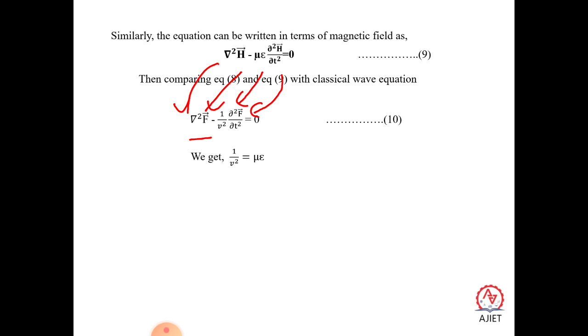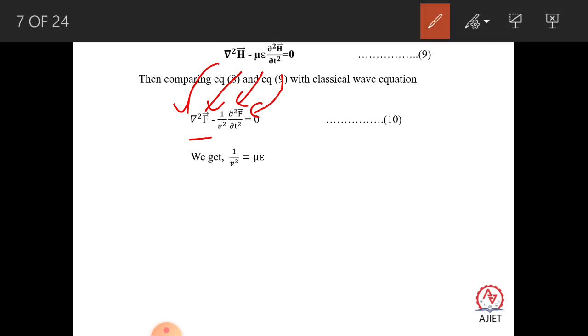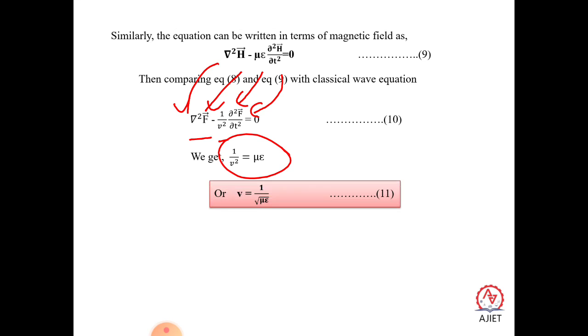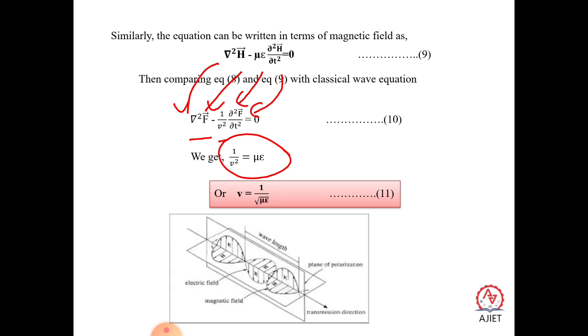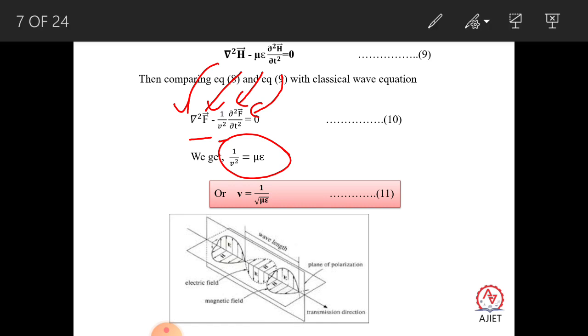So when you compare, in the place of 1 by v square we have mu into epsilon. That's a very important equation: 1 by v square is equal to mu into epsilon, or v is equal to 1 by square root of mu into epsilon. Using this Maxwell equation, one can also calculate the velocity of the electromagnetic wave.